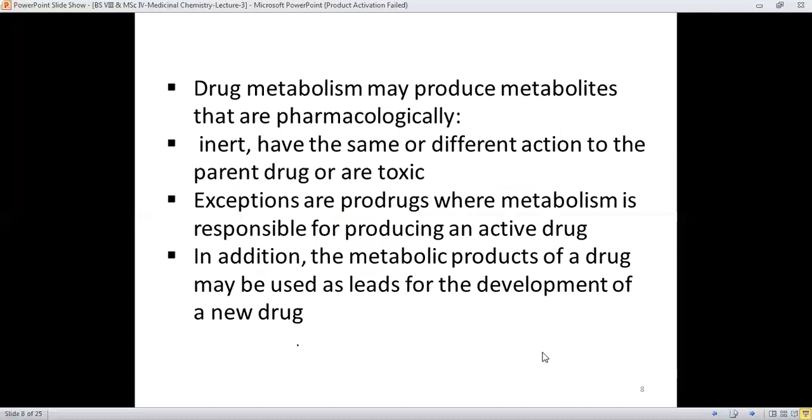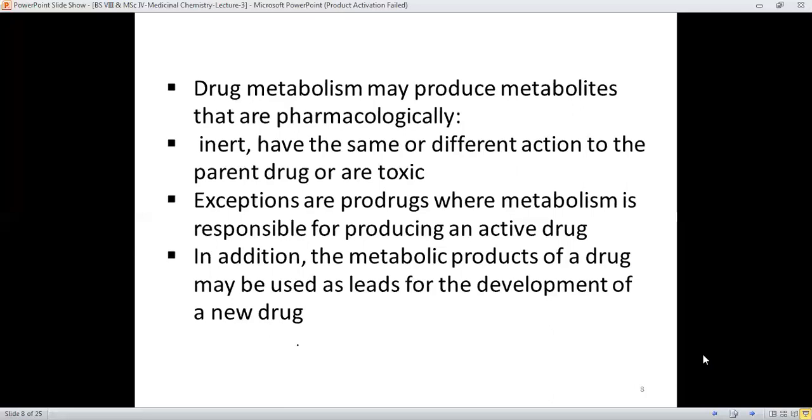And drug metabolism may produce metabolites that are pharmacologically inert. They may have the same or different actions in comparison to the parent drug molecule, or these metabolites produced after metabolism can even be toxic as well.